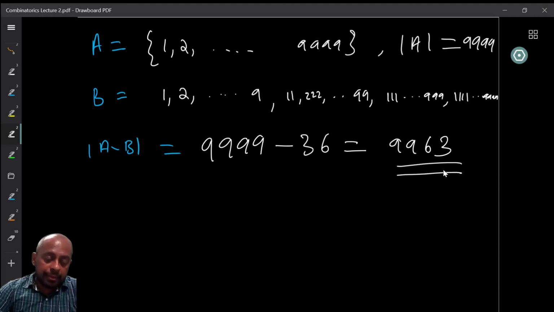Fine. So we use the subtraction principle to count this. But again, you can verify that if you count without using the subtraction principle directly, you can see that this is a much more efficient way to do the counting.